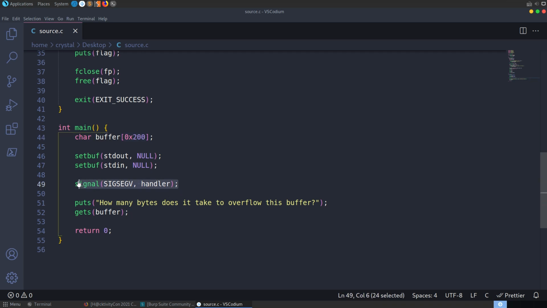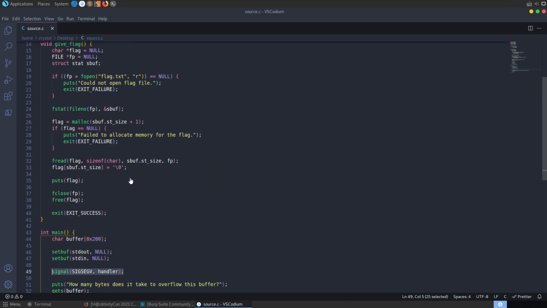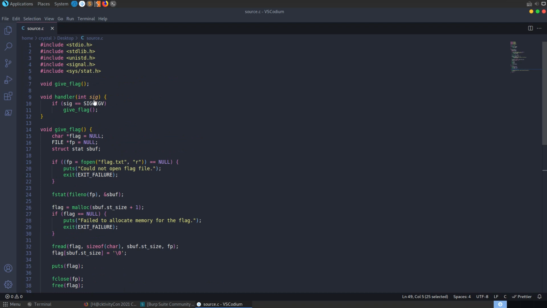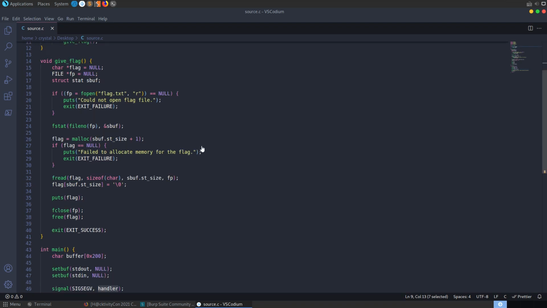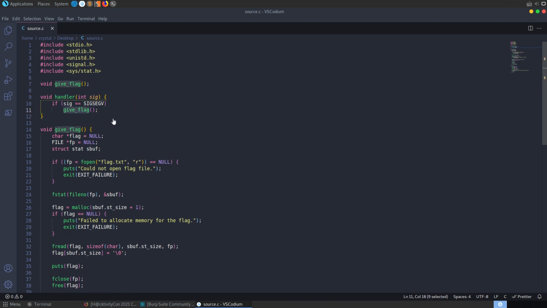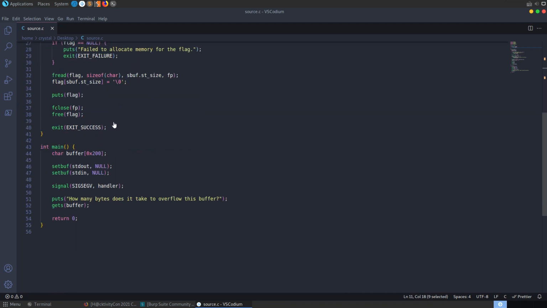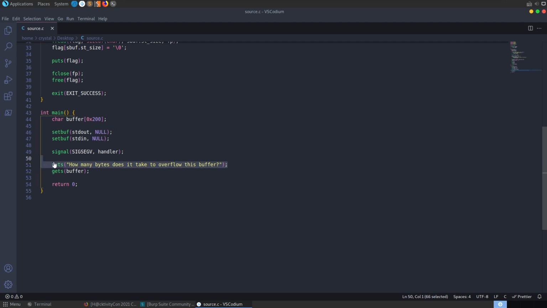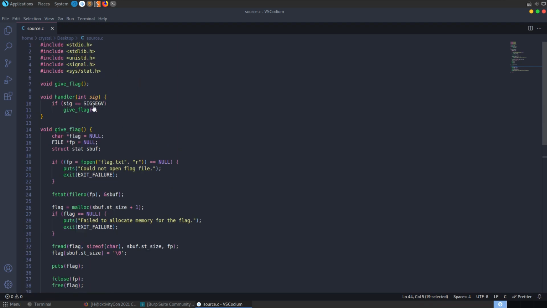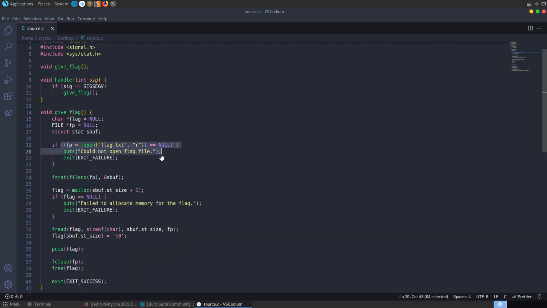And we have this signal SIGSEGV handler, which is basically going to say that if there's a segmentation fault, it's going to call give_flag. So we have this handler set here, which is waiting for us to crash the program. Presumably we don't need to enter a specific amount of bytes, we just need to enter enough to overflow the buffer. So anything over, not 512, but maybe something close to that, should give us the flag. And again, it's just going to open flag.txt, load that, and print it out.